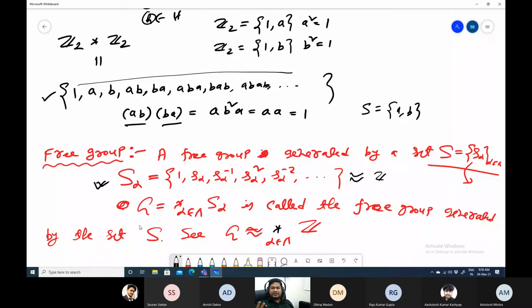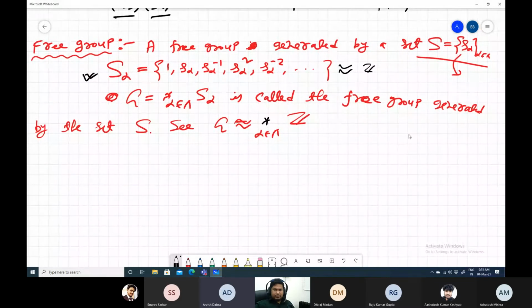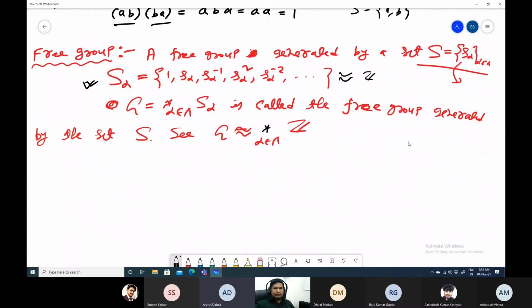So S is just a set of some elements. It can be finitely many elements or infinitely many elements. A inverse will just be notation for the inverse of A. Exactly. So you have some word S alpha, and this is just notation, and this is isomorphic to Z. You can see that, right?